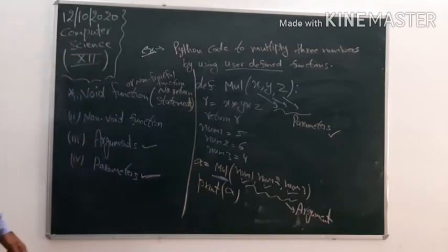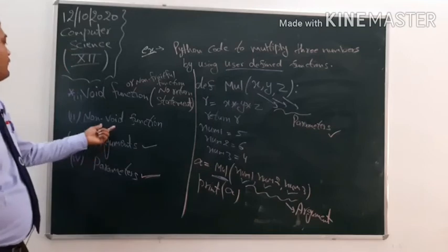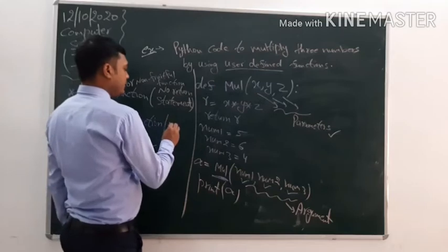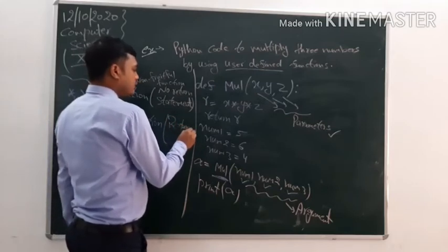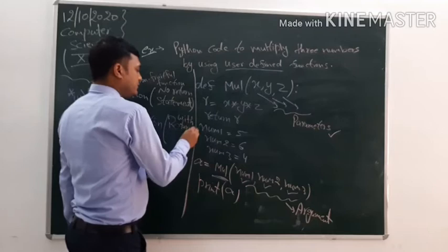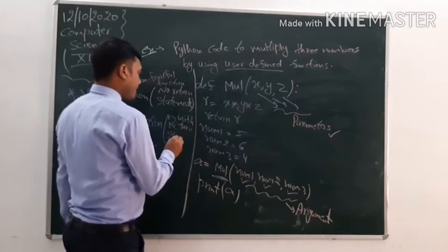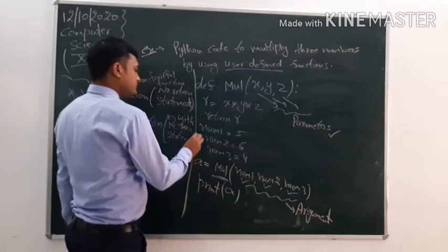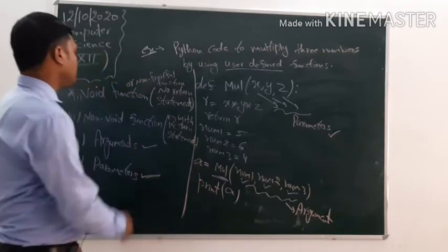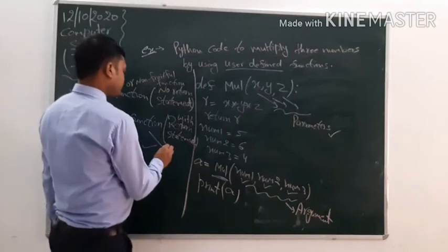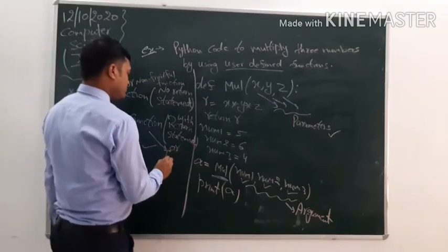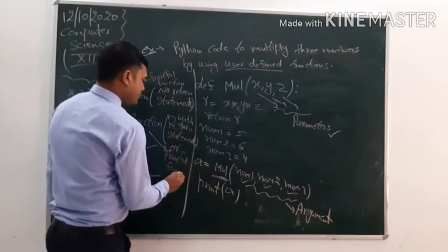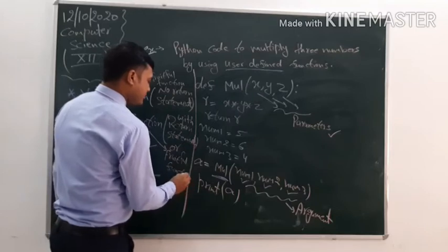Now the non-void function. When a function has a return statement, a function with a return statement is called a non-void function, or these kind of functions are also known as fruitful functions, because these functions return some value.